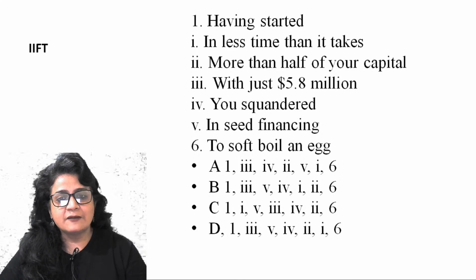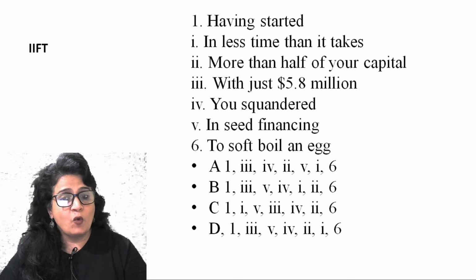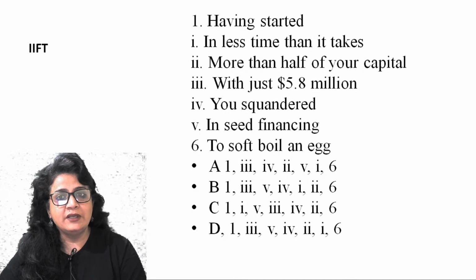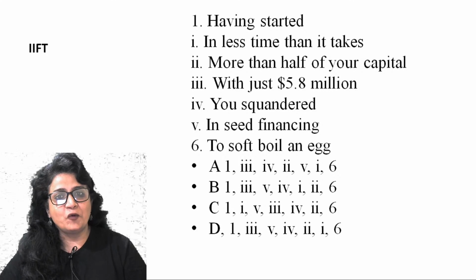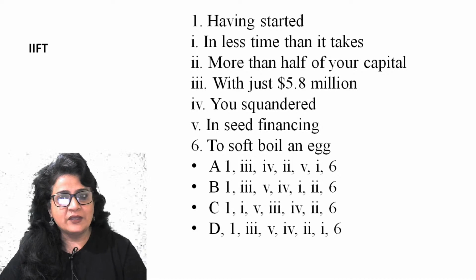So D is: having started with just 5.8 million in seed financing, you squandered, you wasted more than half of your capital in less time than it takes to soft boil an egg. Quickly, you wasted, you squandered so much money, right?